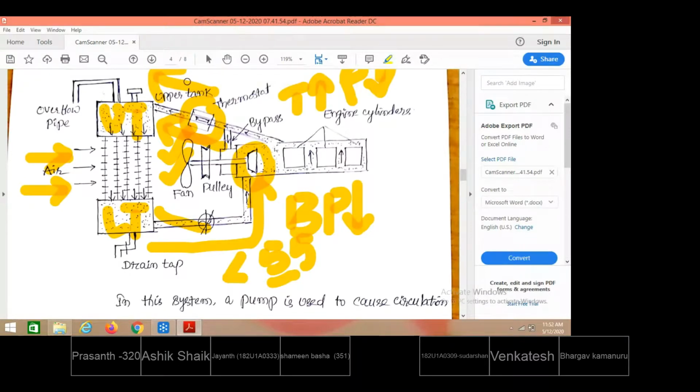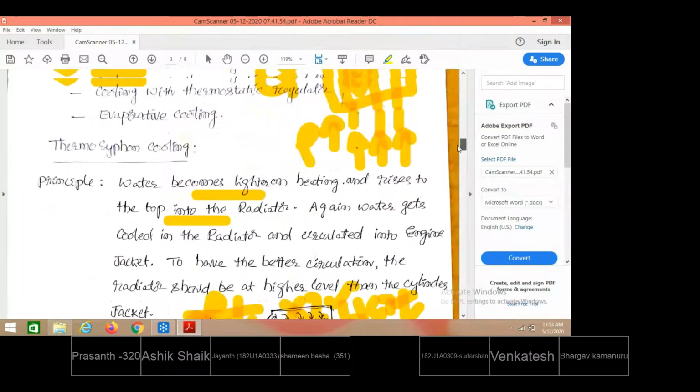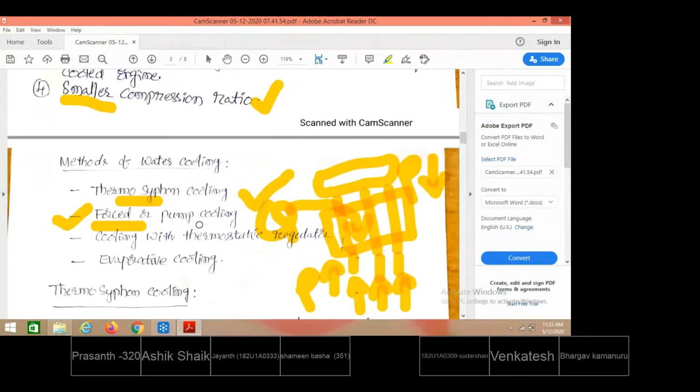When water is not allowed into the radiator, there is no question of cooling, and no question of driving the fan either. Only when water is allowed into the radiator does its temperature have to be decreased, by circulating air across the radiator tubes. So this is the pump circulation system, or forced circulation system. This is the second type of water cooling system: forced or pump cooling systems.